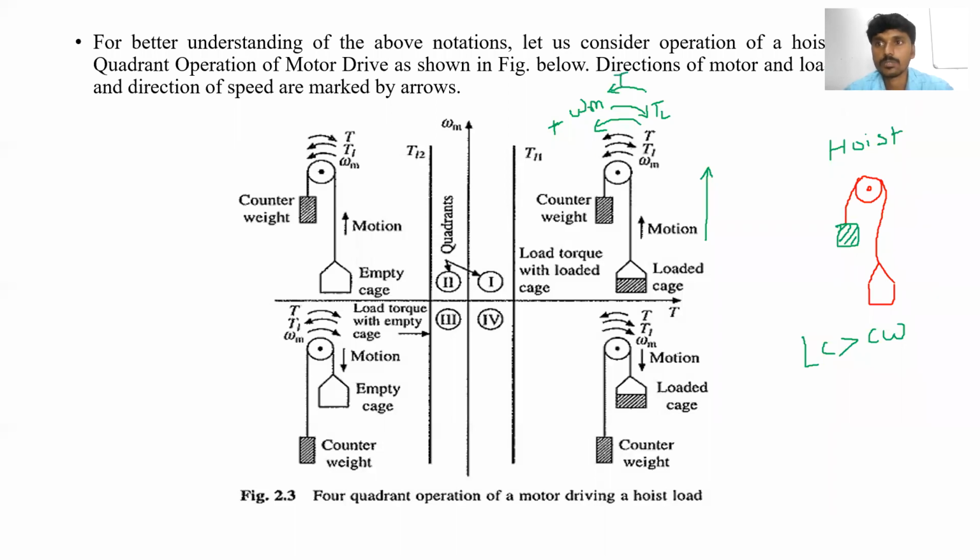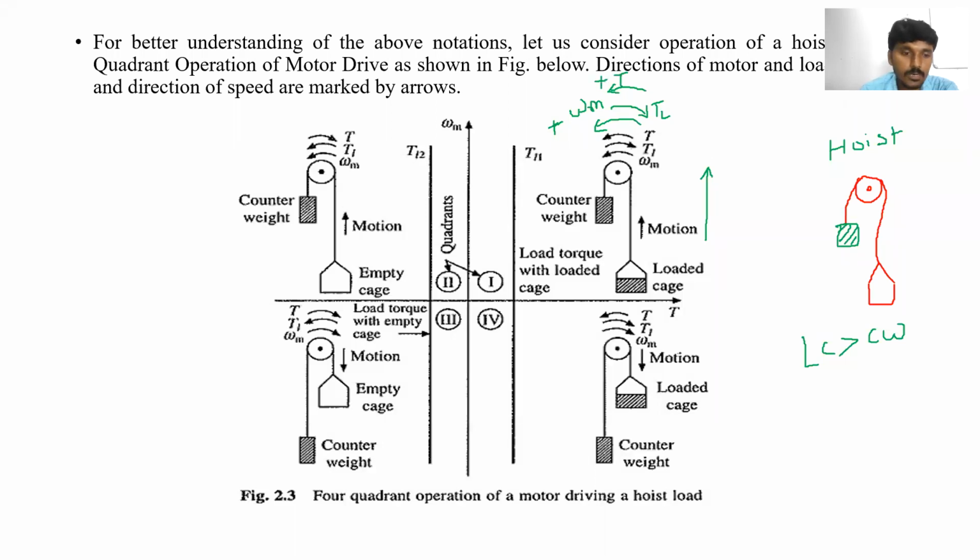The torque produced by the motor should be in the same direction as the motor speed. Then only can the loaded case come in the upward direction. So here the motor speed is forward and the torque is also positive.